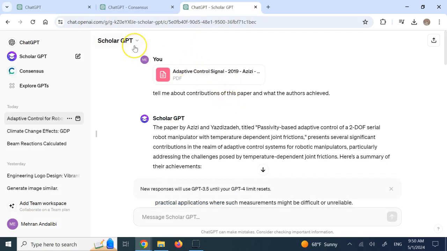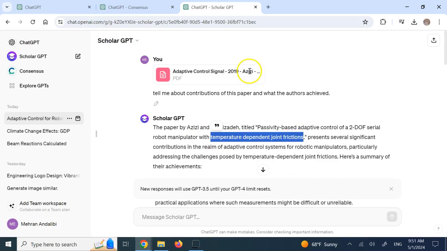And then we have this Scholar GPT. So here I did a single paper, although you can upload several papers if you want. This is a paper on adaptive control for a 2DOF robot manipulator, and this is passivity-based control, adaptive control. This is a very advanced topic. And the joints are temperature dependent. Their frictions are temperature dependent.